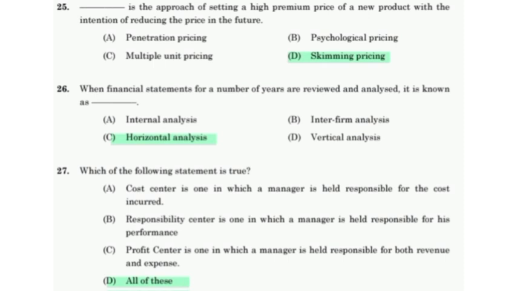Which of the following statements is true? Cost center is one in which a manager is held responsible for the cost incurred. Responsibility center is one in which a manager is held responsible for his performance. Profit center is one in which a manager is held responsible for both revenue and expenditure. Option D, all of the above is the answer.